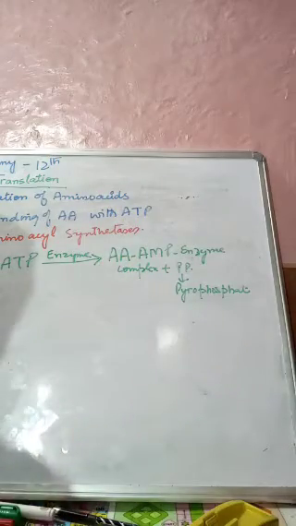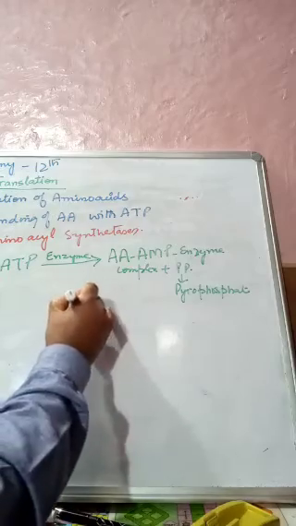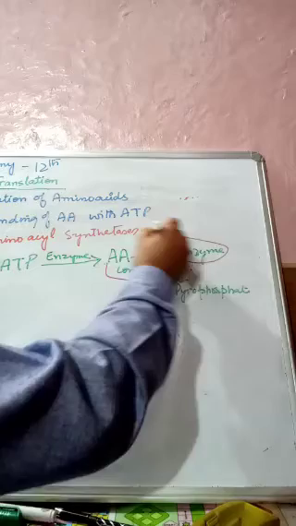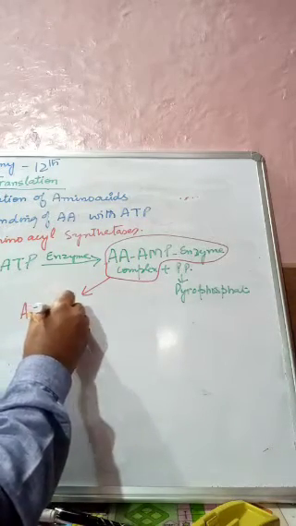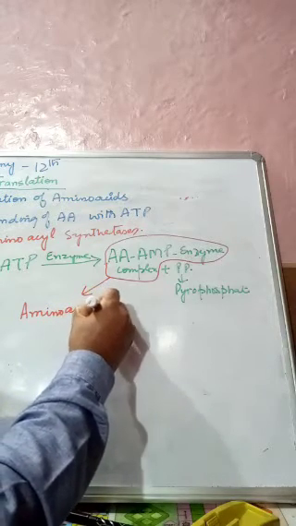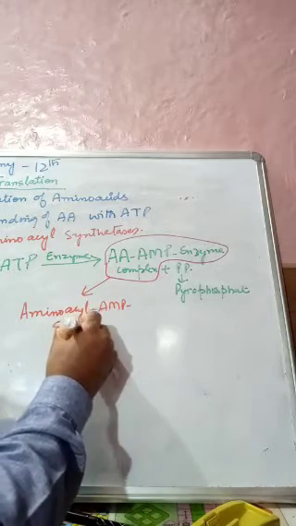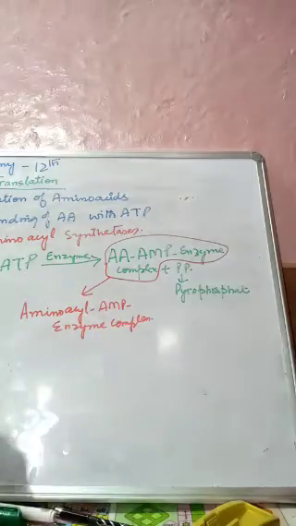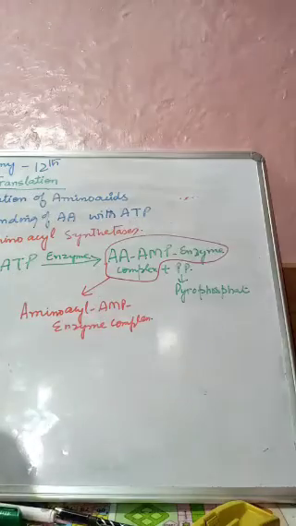This is actually, I will write the full form, aminoacyl. This whole complex is called aminoacyl AMP enzyme complex, and it is formed, and again we will see the pyrophosphate is released.